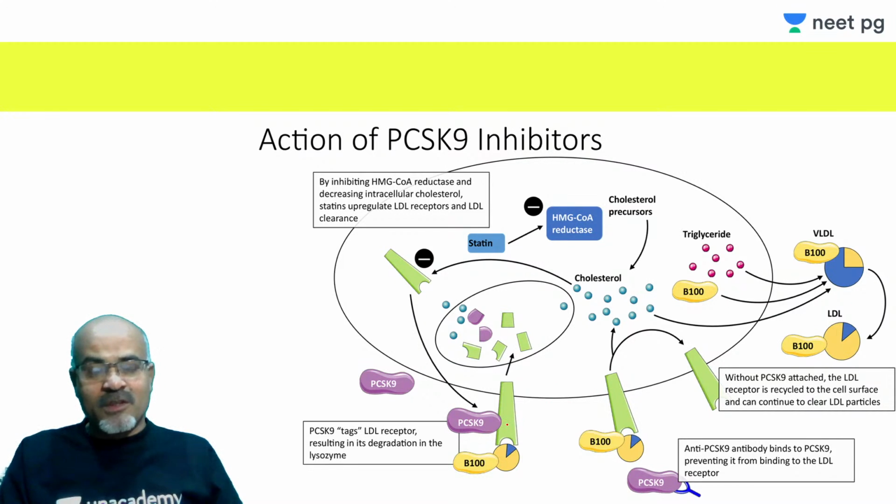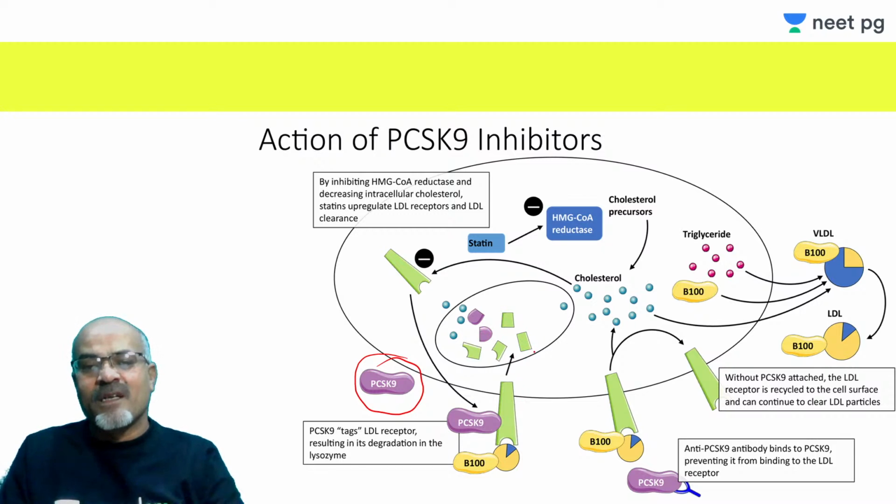So usually what happened earlier, with statins there is an increase in the expression of the LDL receptor on the surface, but along with that there was also an increase in the expression of this enzyme, which used to degrade these receptors inside the cell after endocytosis and all that.